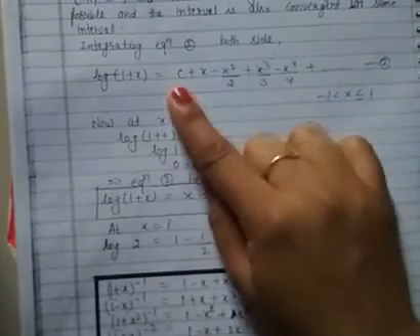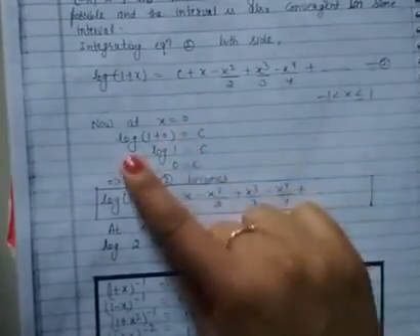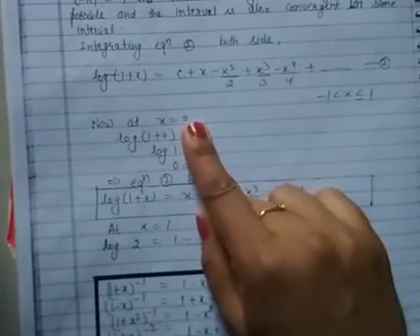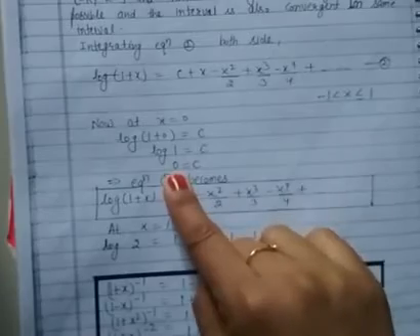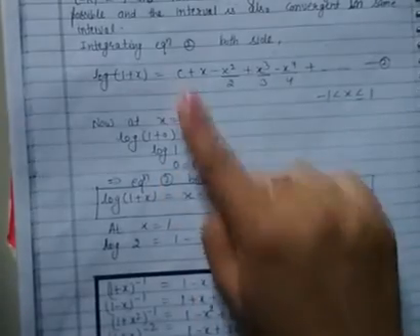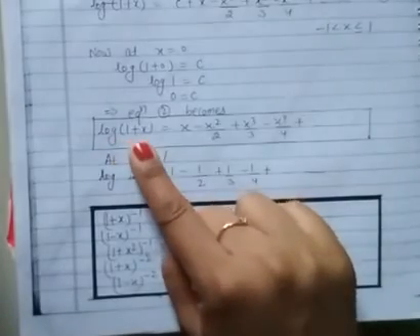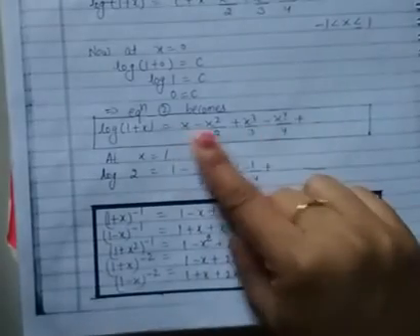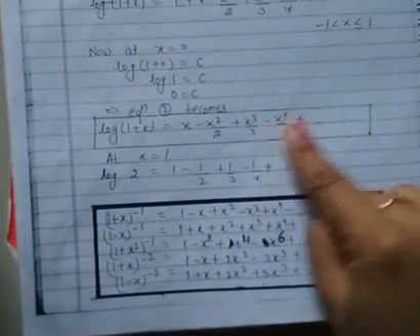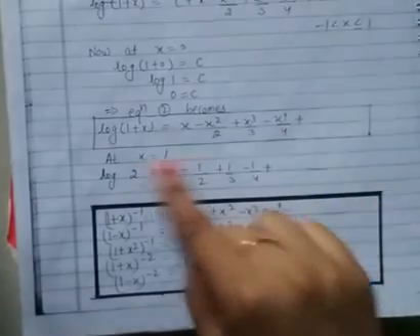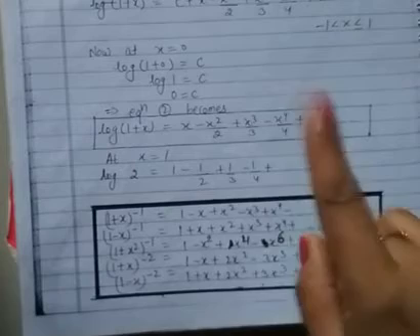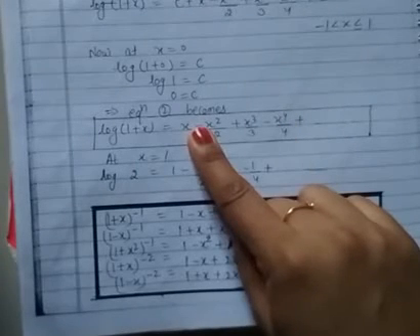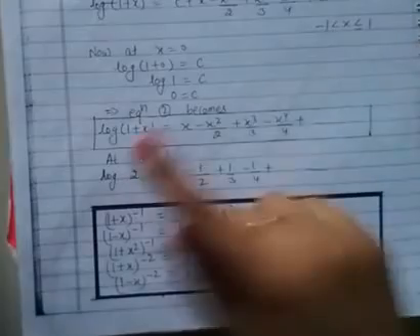Now for this constant of integration, again we will find out from the formula itself. So at x equal to 0, all will be 0, and we get c, and log 1 is what? We know log 1 is 0, therefore we get c to be 0, and therefore log(1 plus x) is nothing but x minus x square by 2 plus x cube by 3 minus x^4 by 4. Okay, and at x equal to 1, we will get this log 2, what we have to prove. So in this example, we started with the derivative of the function, what we have to prove is power series, and then we come out to the actual series.